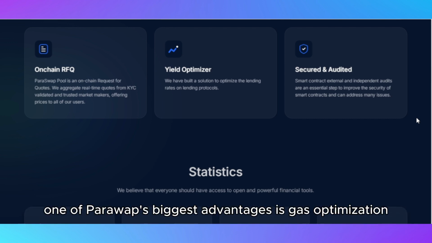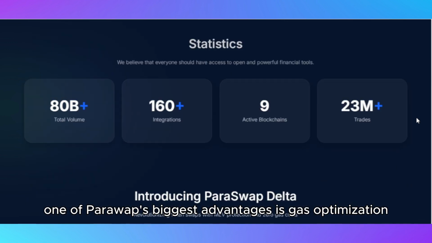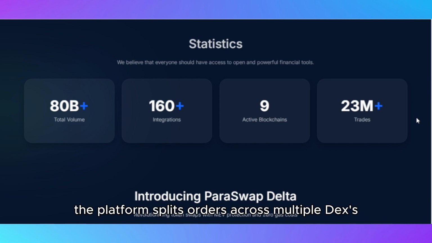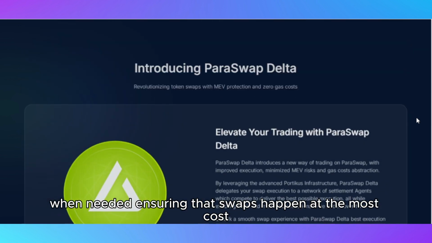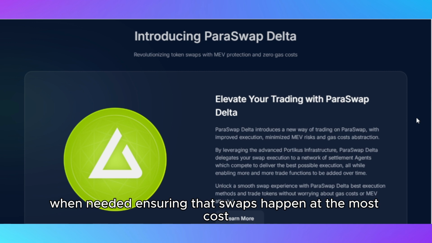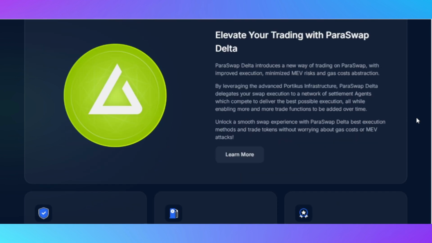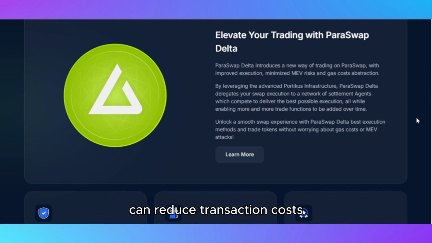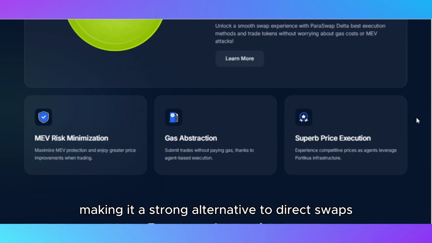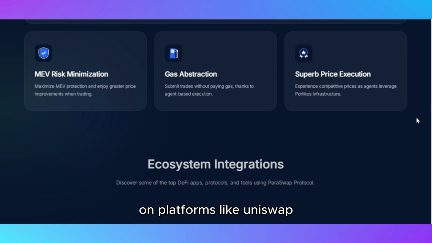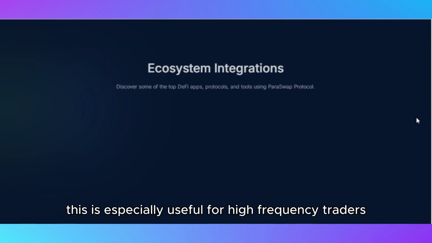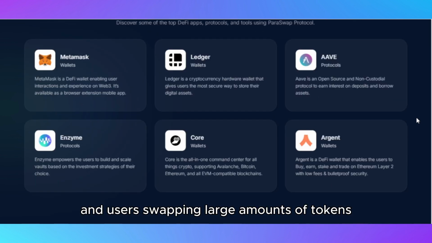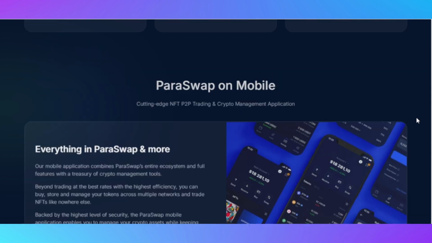One of ParaSwap's biggest advantages is gas optimization. The platform splits orders across multiple DEXs when needed, ensuring that swaps happen at the most cost-effective rates. Additionally, ParaSwap's gas token system can reduce transaction costs, making it a strong alternative to direct swaps on platforms like Uniswap. This is especially useful for high-frequency traders and users swapping large amounts of tokens.